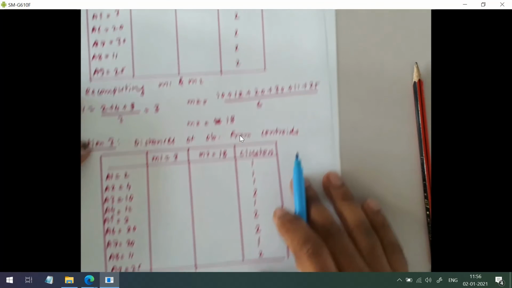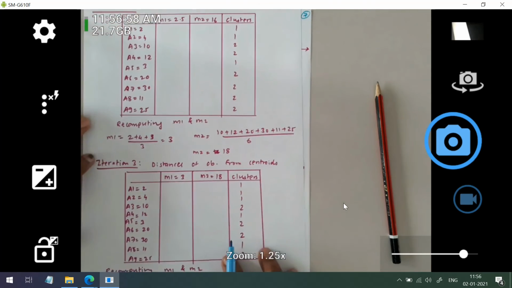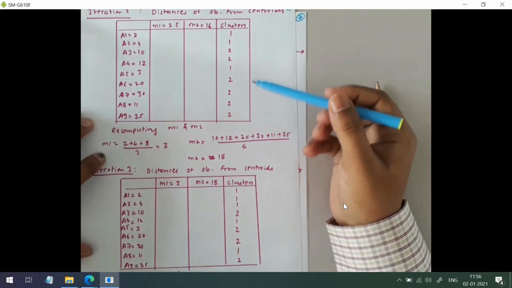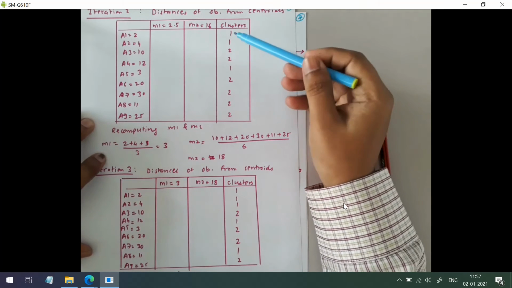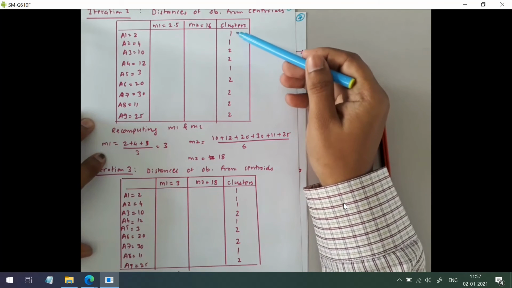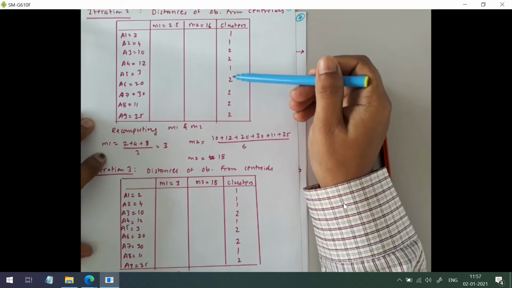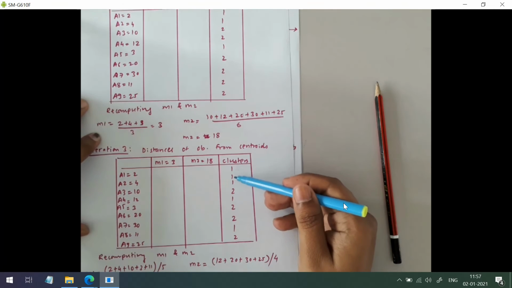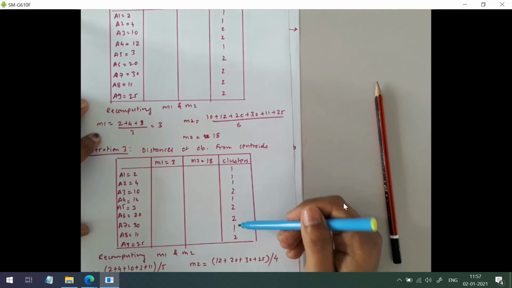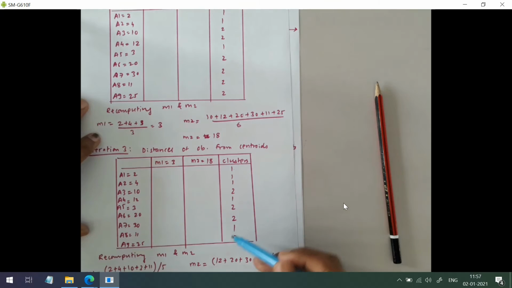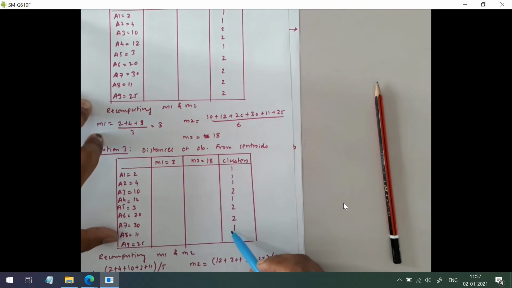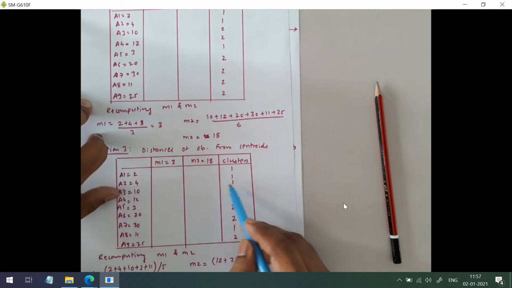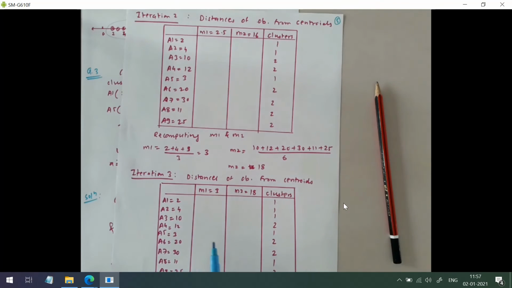Now try to see whether we have any change in the cluster. So 1 1 1, so we have 3 elements in cluster 1. Here we have 5 elements. So we have a change in the cluster. Now if you analyze, 11 is also belonging to cluster 1 and 10 is also belonging to cluster 1. So now cluster 1 is growing.